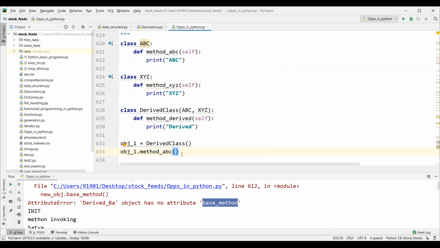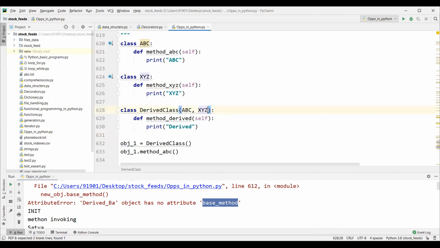First, it will look into the derived class. After that, it will look into the ABC class and then the XYZ class. It's left to right, right? Whatever class we specified here, first it will look into here. If it is found, it will invoke. If it is not found, it will look for the same method name here also. Here also it is not found. Here also it is not found. It will throw the error, right? So it will look in a left to right manner, guys.